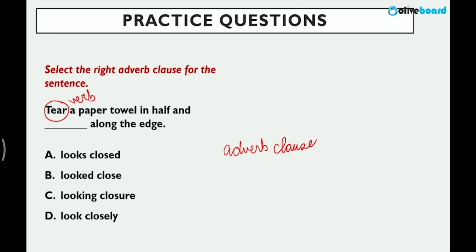Look is a verb basically. We're talking about a verb here. Now, under what condition does the action in the sentence take place? So looks closely would be the correct choice because it is adding information on how to look along the edge. So look closely along the edge will be correct. Look closely is the adverb, right?